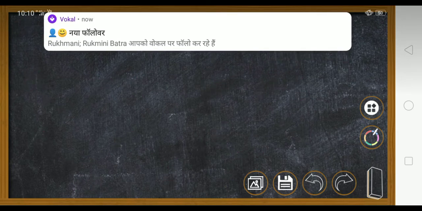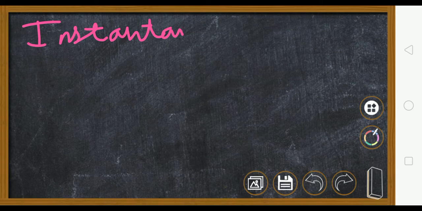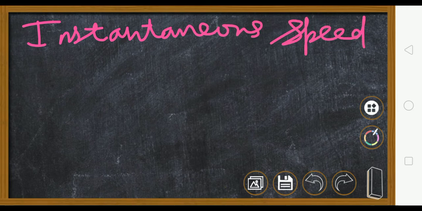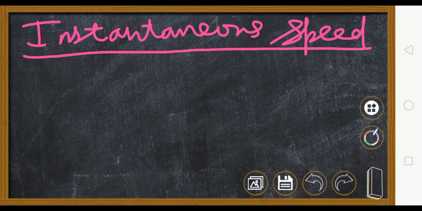Now we will see what you mean by instantaneous speed. When a body is constantly changing its speed, not going at one speed, it is increasing, decreasing, increasing, decreasing, because it is crowded, there are traffic jams, so many times you are going to change the speed.